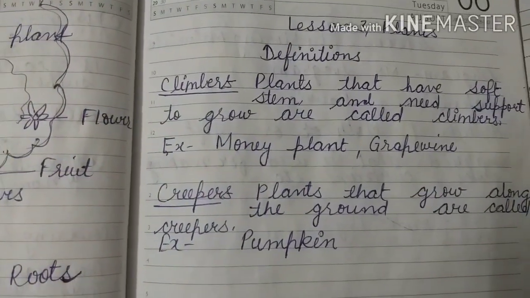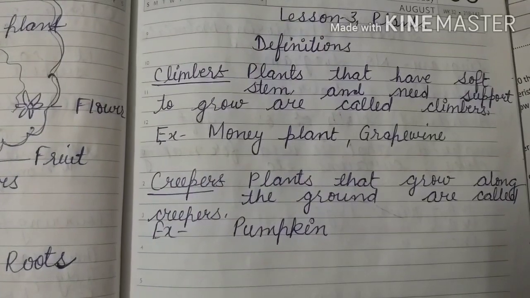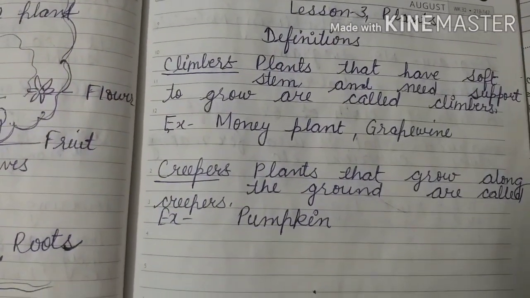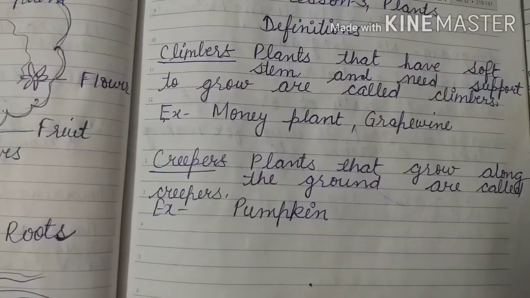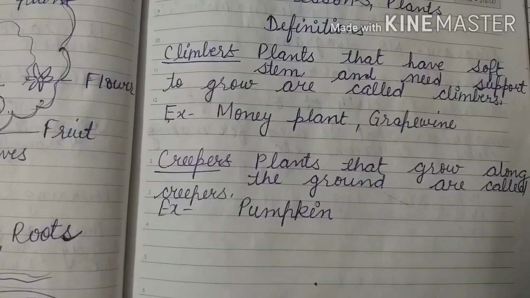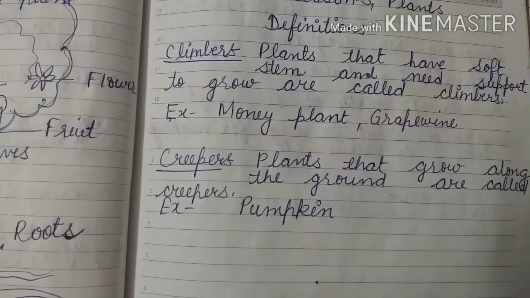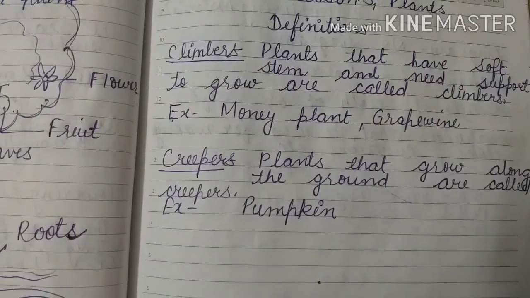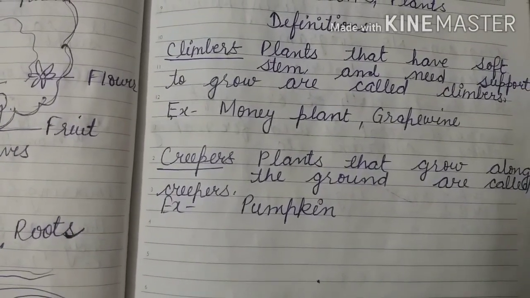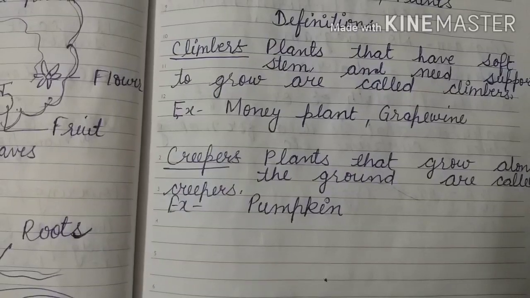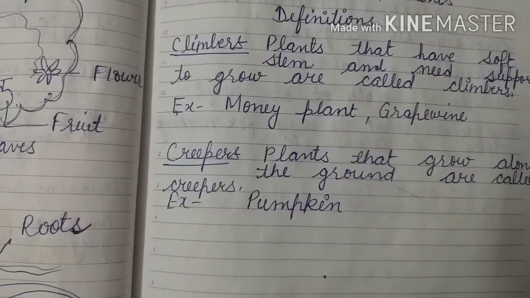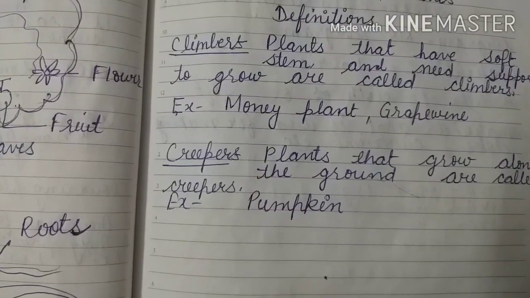What are creepers? Plants that grow along the ground are called creepers. Examples are pumpkin and watermelon. Creepers have big fruit, so they can't stand straight, so they grow along the ground.